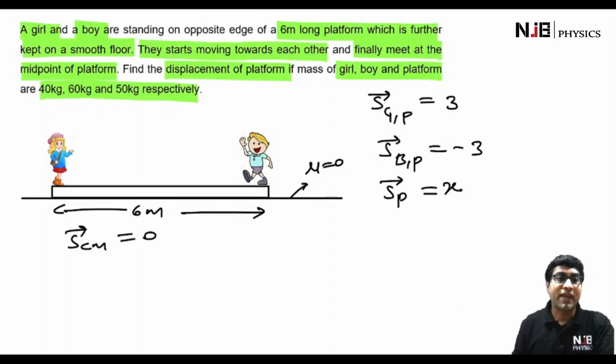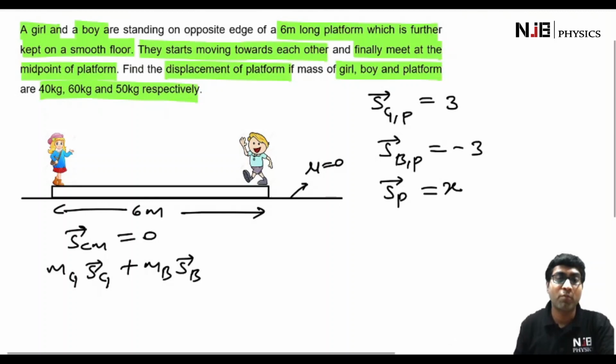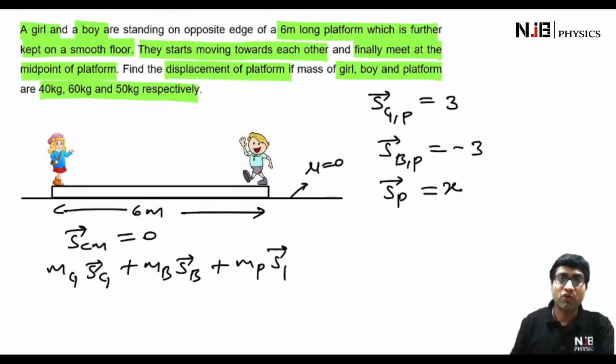Therefore, in the absence of any external force, the center of mass, which was initially at rest, will remain at rest. So we can write an equation as: mass of the girl into displacement of the girl, obviously relative to the ground, plus mass of boy into displacement of boy, plus mass of platform into displacement of platform, equals 0.